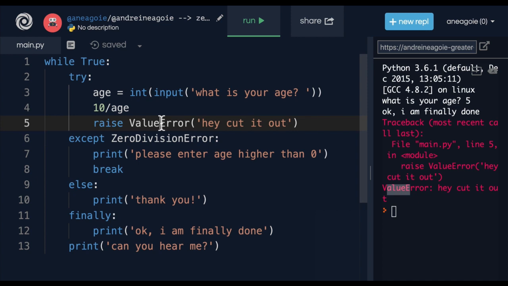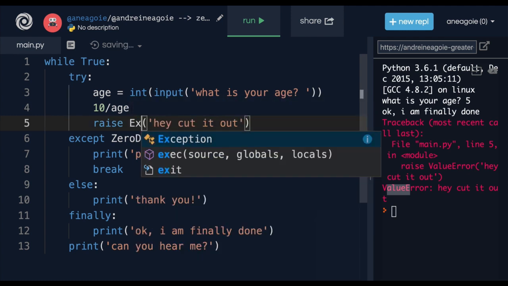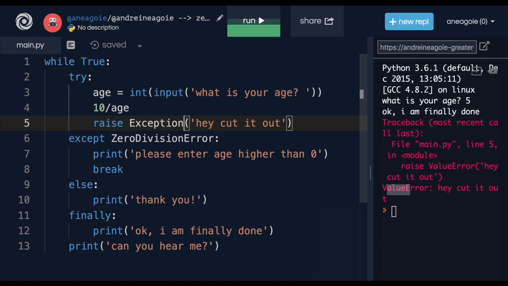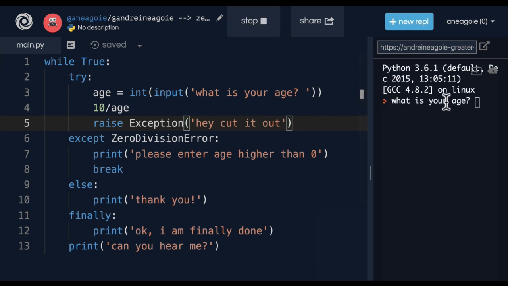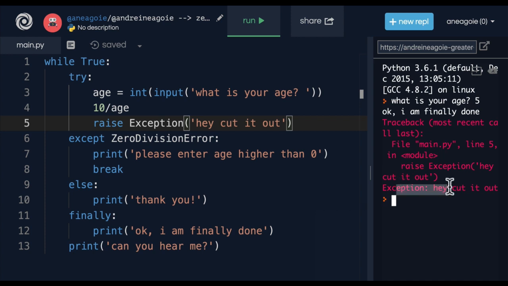So this is really useful if you're creating your own library or tool and you want to let the user know that an error happened. I'm not going to keep doing what you're doing. And this could be any type of error. You can also do something like exception. And if I click run here, do 5, I get an exception. Hey, cut it out.